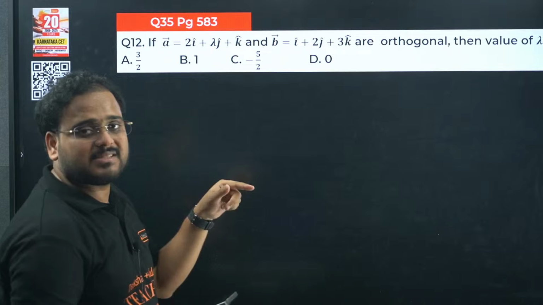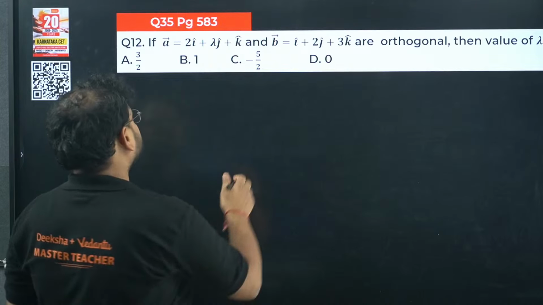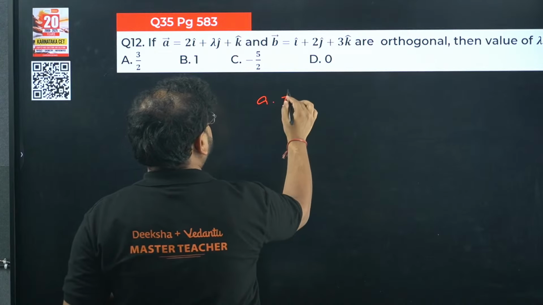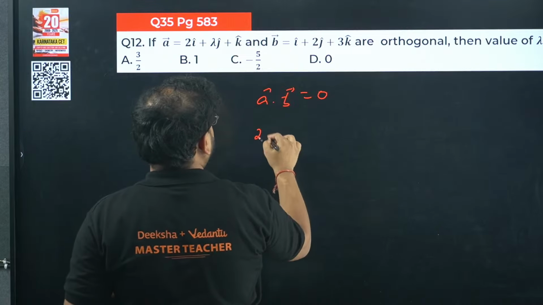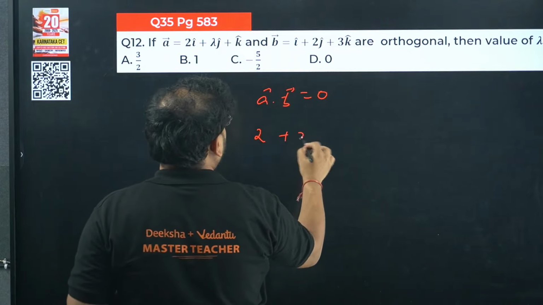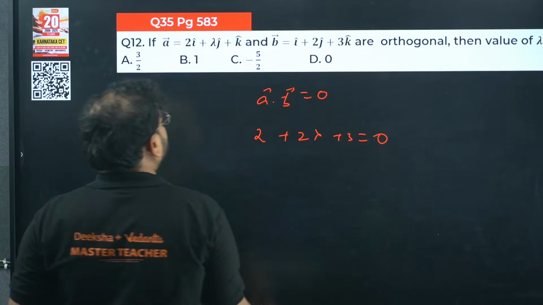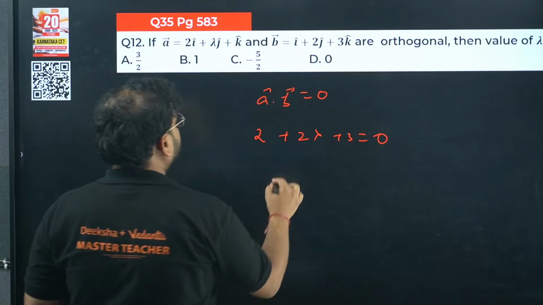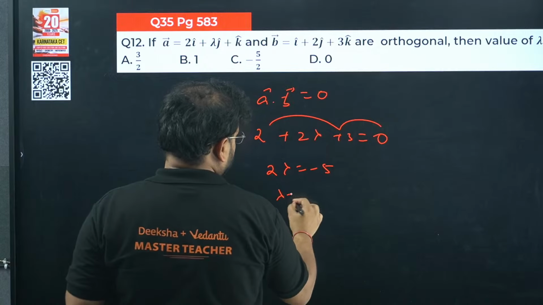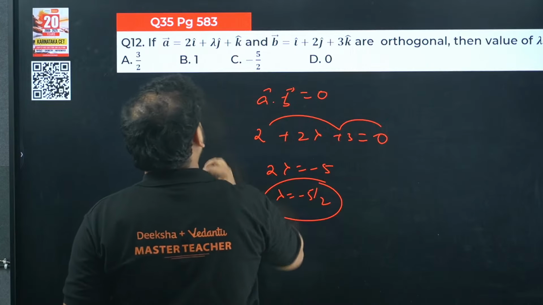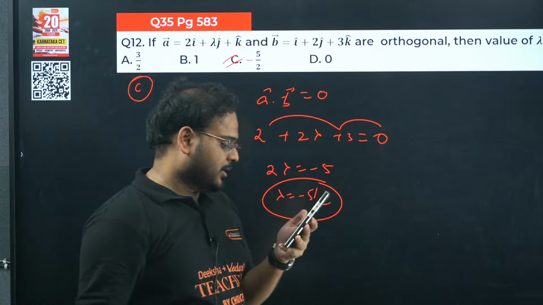Okay, 12th one, A is given, B is given. They are orthogonal, which means the dot product will be 0, because orthogonal means the angle is 90 degrees. So A dot B will be 0. 2 into 1 will be simply 2. Lambda into 2 will be 2 lambda, and plus 3, 3 into 1. So I get 2 lambda equals minus 5, lambda equals minus 5 by 2. Option C.